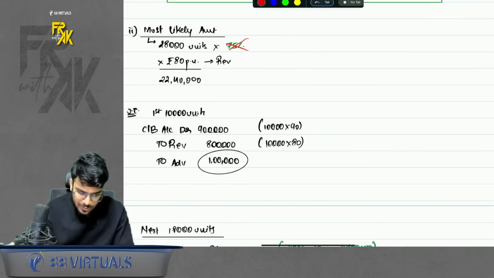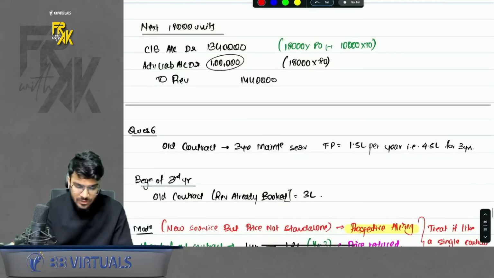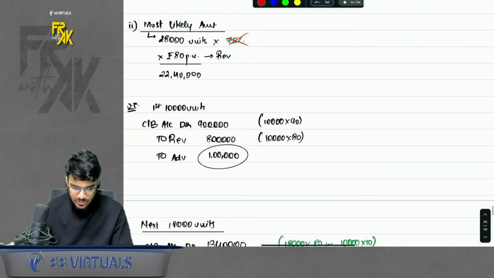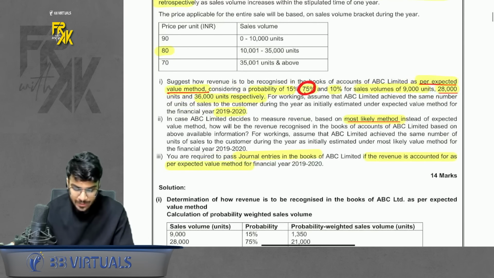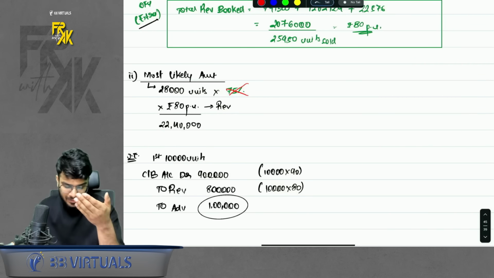So here also for the first 10,000 units, you will charge as per 90. The balance you will book like advance. And for the next 18,000, you will charge only as per 80 and also refund the excess on the first lot, and book the revenue. The balance you will adjust from advance. And in the third part, they were asking for the entries. Entries are already discussed for both the parts. So again, a very good question. Please practice that question as well.